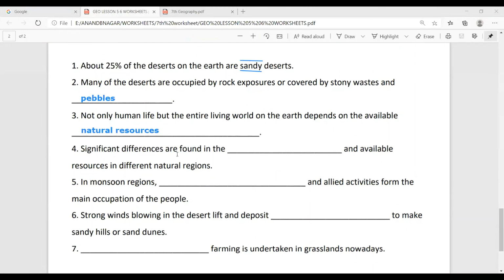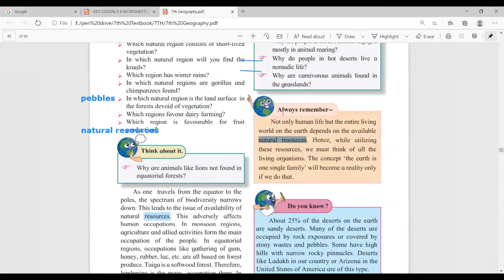Then next, significant differences are found in the dash and available natural resources in different natural regions. Again, go on the page number 36. Where to find out? Significant is given here.